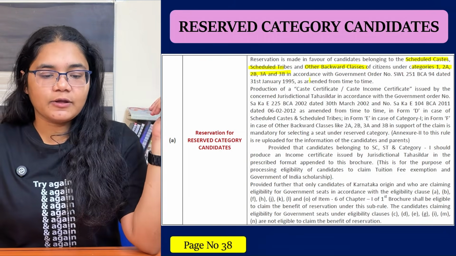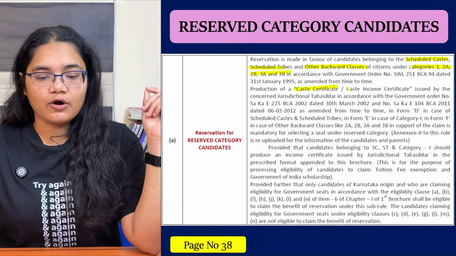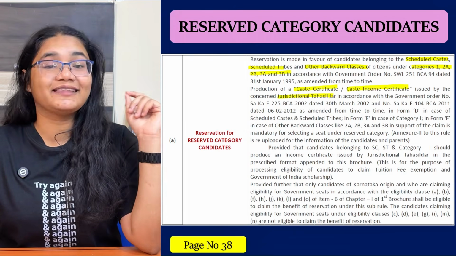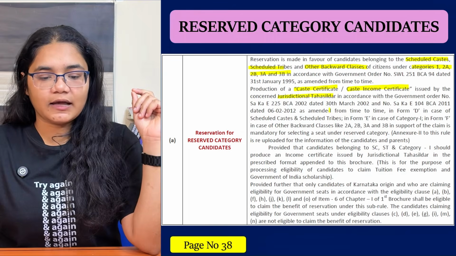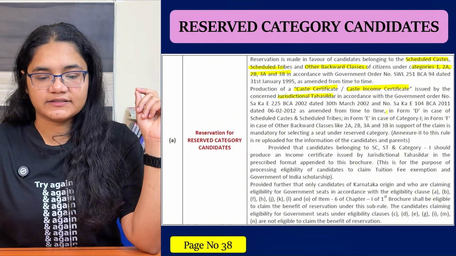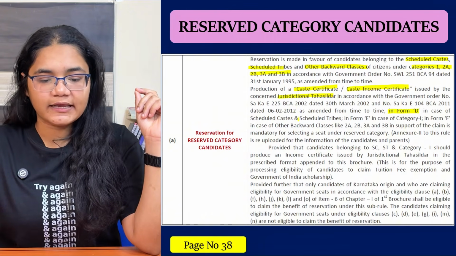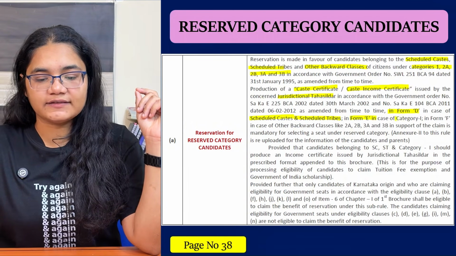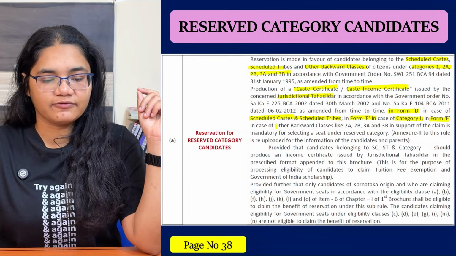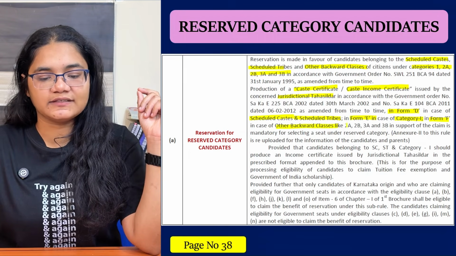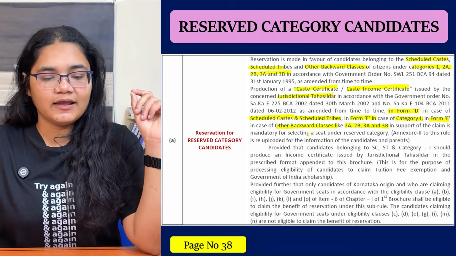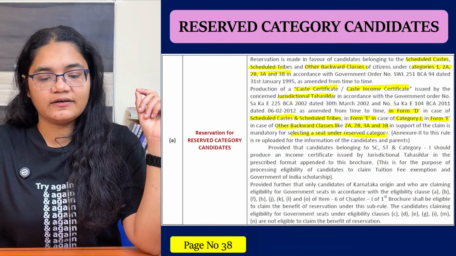Now, the production of a caste certificate or caste and income certificate issued by the concerned jurisdictional tehsildar in accordance with the government order, in form D in case of Scheduled Caste and Scheduled Tribe, in form E in case of category 1, and in form F in case of other backward classes like 2A, 2B, 3A, 3B, in support of the claim is mandatory for selecting a seat under the reserved category.